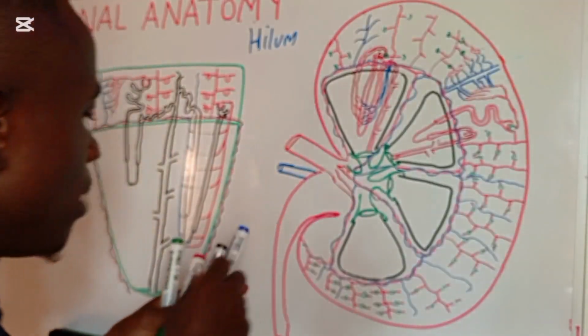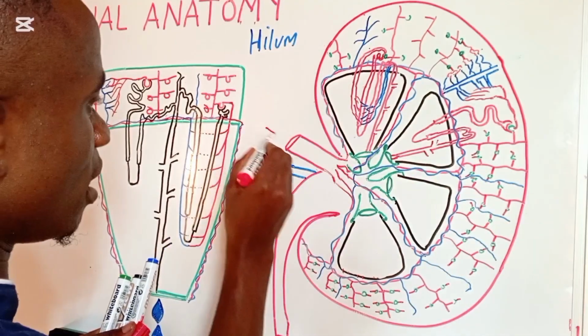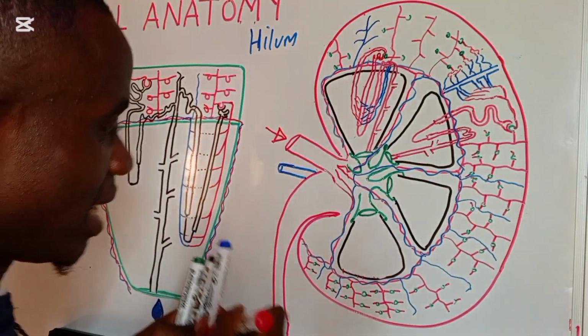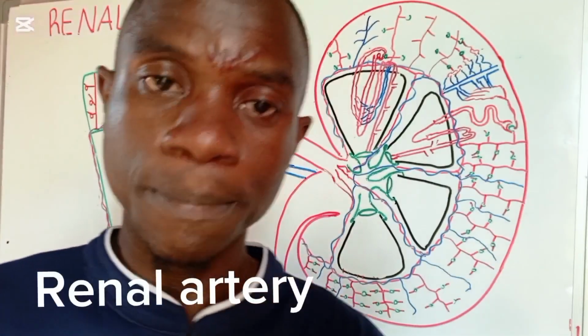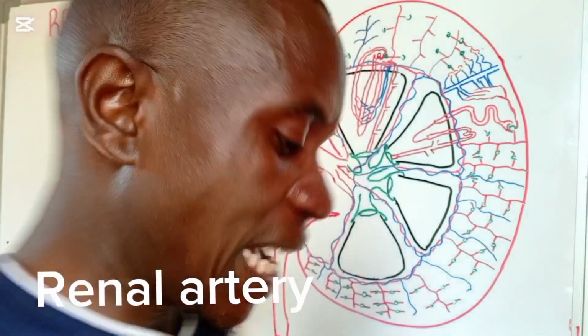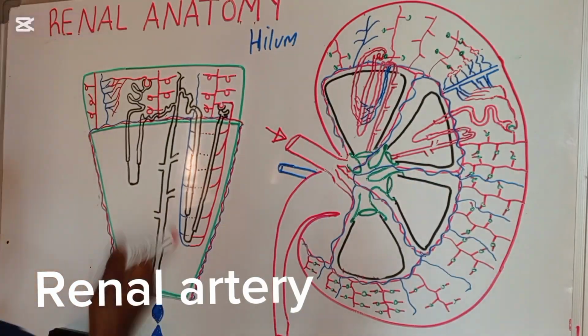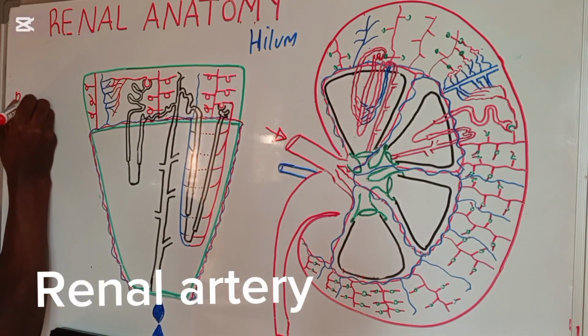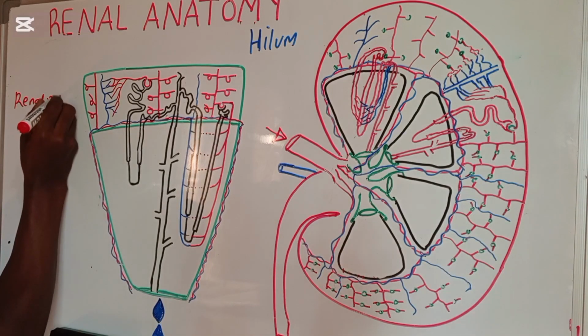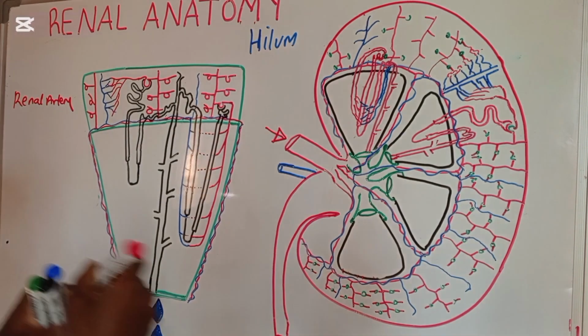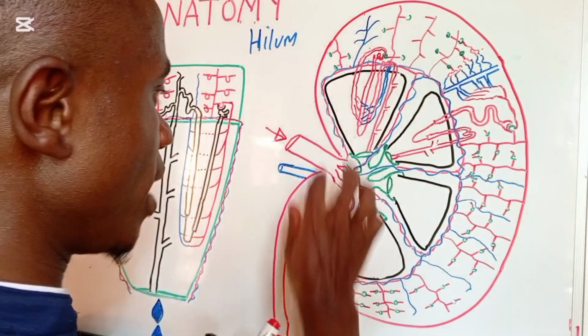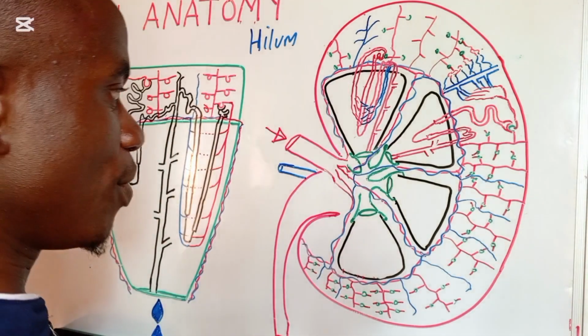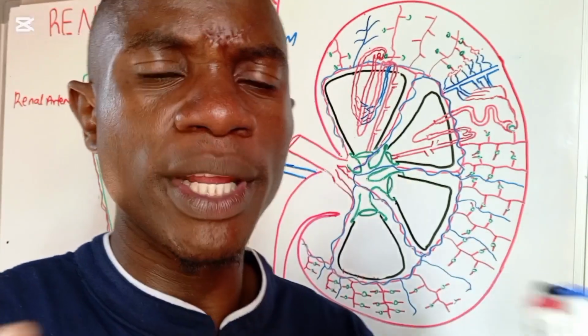Now this blood vessel you are seeing, which is entering here, this is what we call the renal artery. So now this renal artery, when it enters inside here through the hilum, it's going to start splitting.